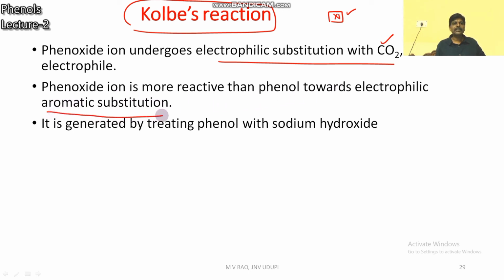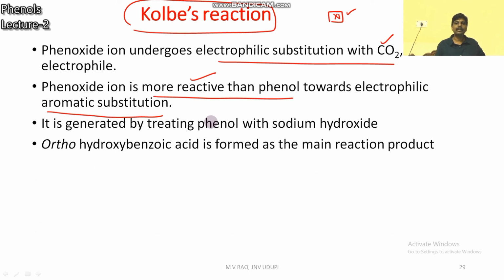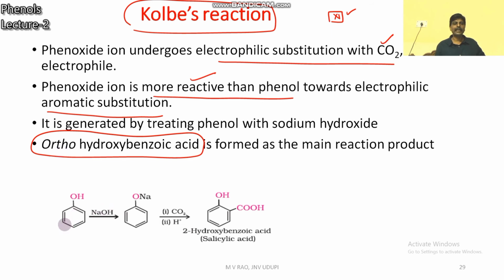In aromatic substitution, the phenoxide ion is more reactive than phenol. Already you know it is more reactive towards electrophilic substitution. The final product is ortho-hydroxybenzoic acid. Phenol is treated with NaOH to give sodium phenoxide.